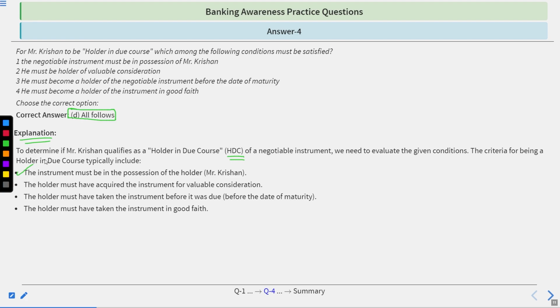First, the instrument must be in the possession of the holder, meaning Mr. Krishnan. Second, the holder must have acquired the instrument for valuable consideration. Third, the holder must have taken the instrument before it was due, before the date of maturity. Fourth, the holder must have taken the instrument in good faith.